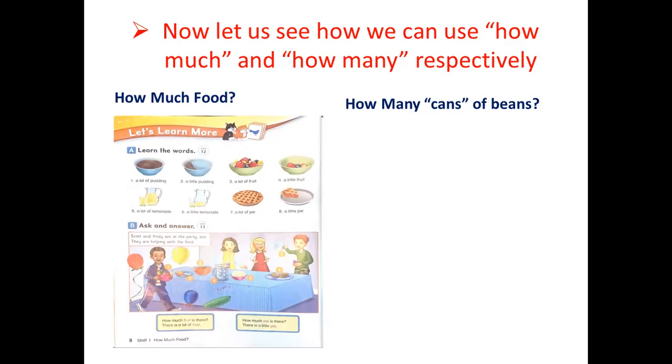On page 8, they are trying to show you that you can use how much when you're talking about non-countable food.